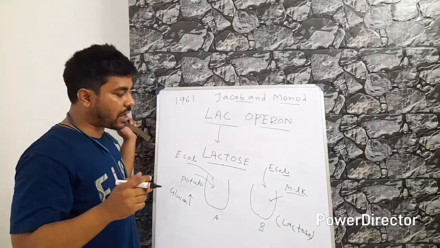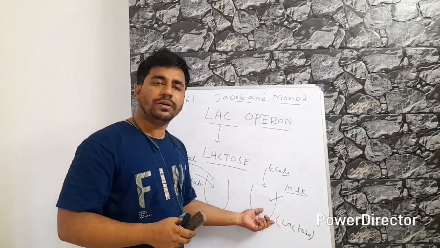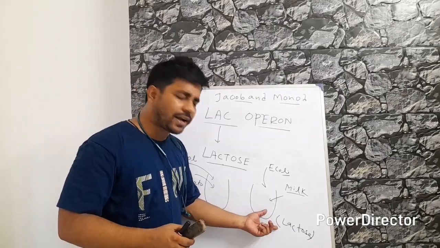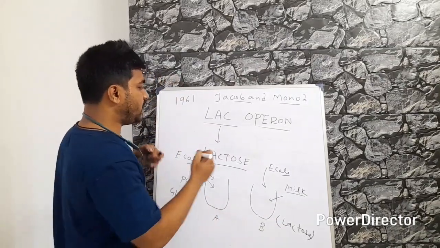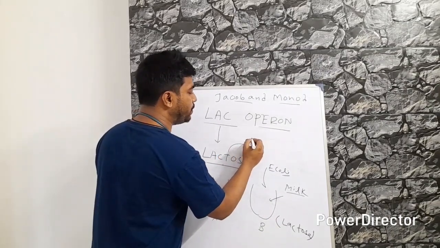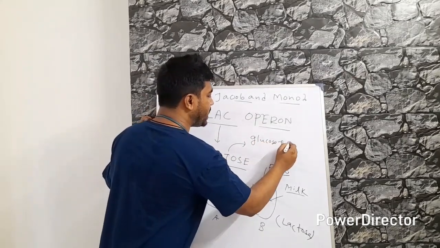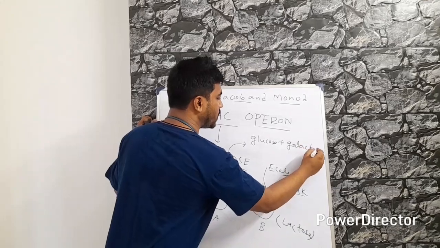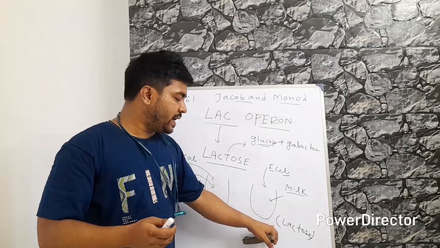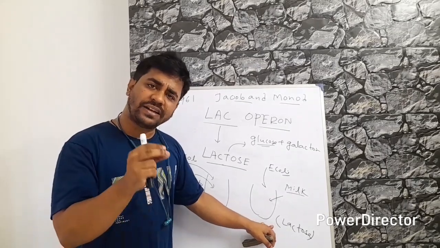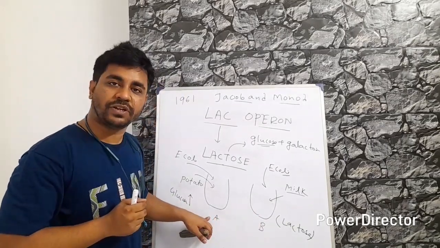Now the question arises, how do the bacteria get energy from medium B, because there is no glucose, there is lactose present. Then they observed that somehow they break down the lactose to form glucose and galactose, and from this glucose they can get energy. So that's why here bacteria grow, but slightly slower than in the previous medium.